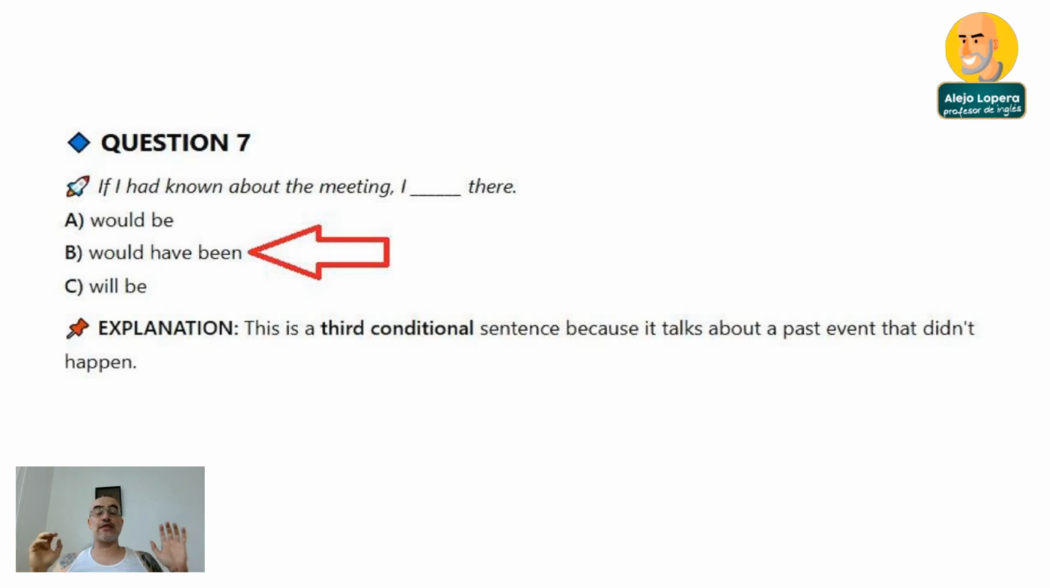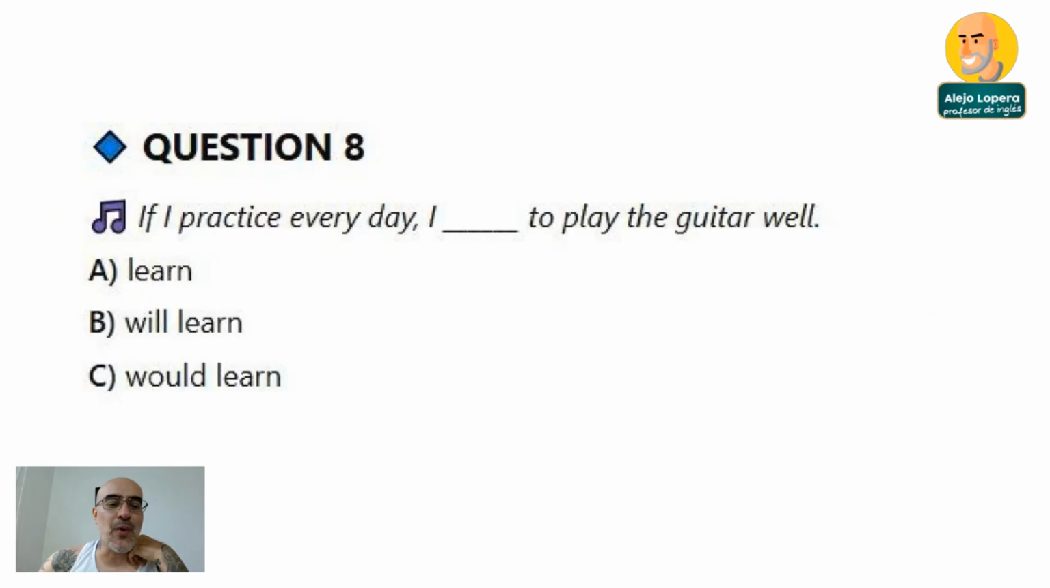This is a third conditional sentence because it really talks about a past event that didn't happen. So this is a hypothetical situation that I didn't know about and it didn't happen. But if I had known about that, maybe something would have happened. All right. Let's go to question number 8.